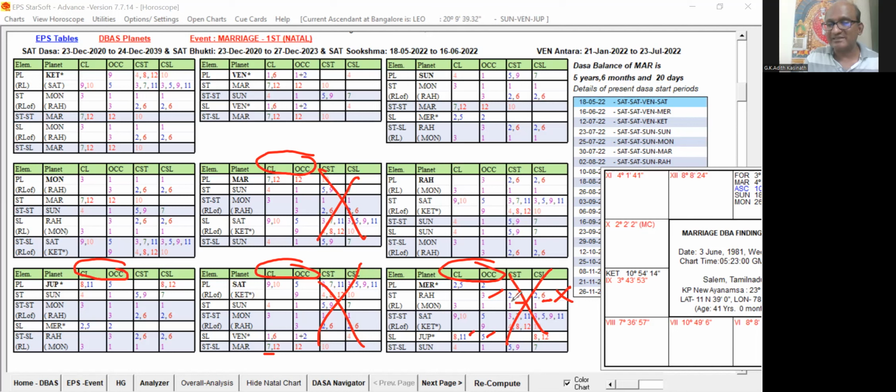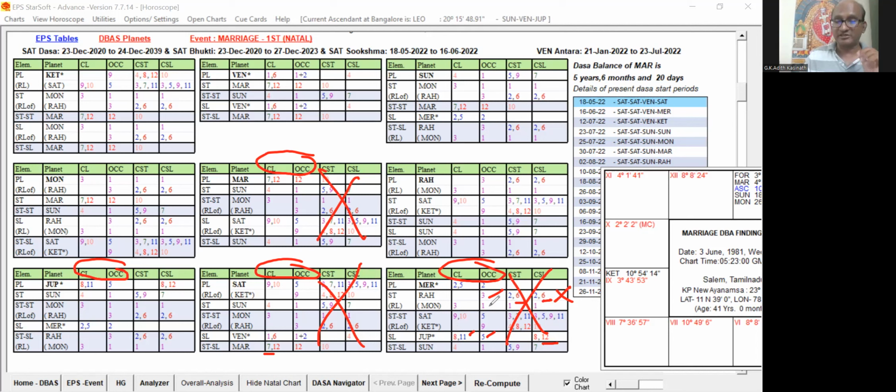So if you do not consider this star lordship and sublordship, we will not be able to identify the complete strength of that particular planet. Sublord is also 8, 11, and 5, but 8 and 12 cuspal sublord. So that planet's favorable strength is reduced, as it is the sublord for the unfavorable houses. So we would estimate Mercury should be the better planet for the event of marriage, but that is not the right answer.